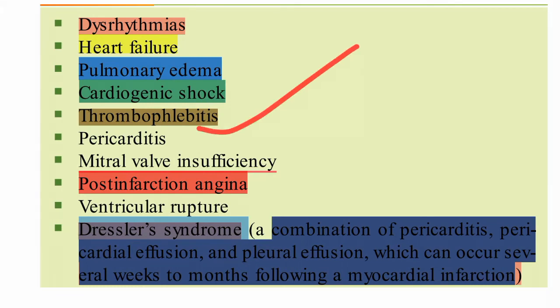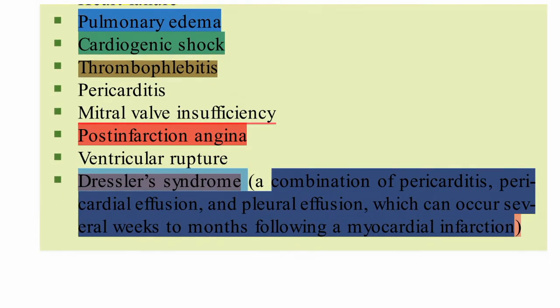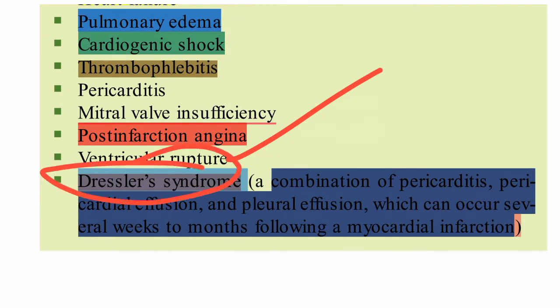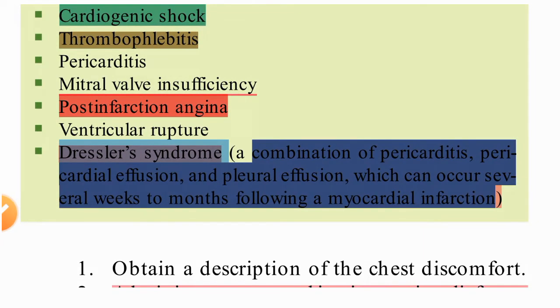And pericardial arrest, mitral valve insufficiency, and post-infarction angina. After infarction, angina may occur. Ventricular rupture may occur, and Dressler syndrome. So what is Dressler syndrome? It can also occur.